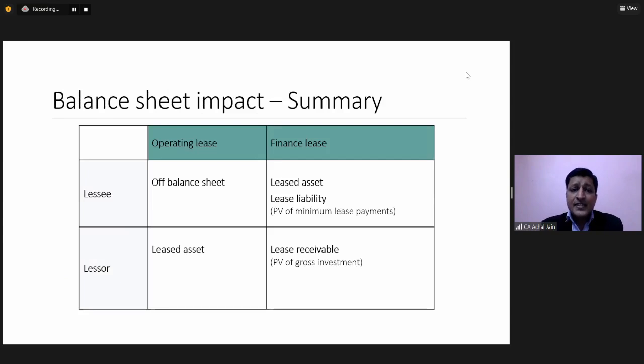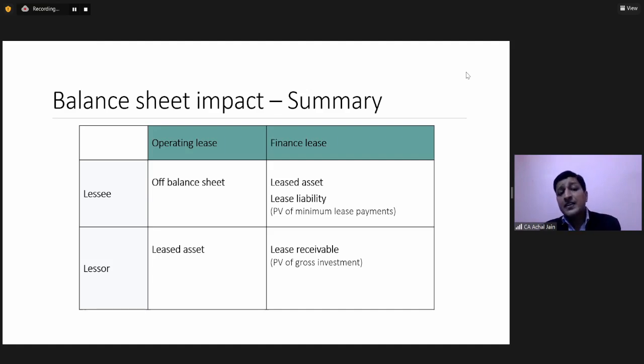If we look at lessee, operating lease is something which is completely off balance sheet, means which is only impacting the P&L. And finance lease is something which is impacting the balance sheet because there's a leased asset on the balance sheet of the lessee and there's a lease liability on the balance sheet of the lessee, and P&L impact of course is there.